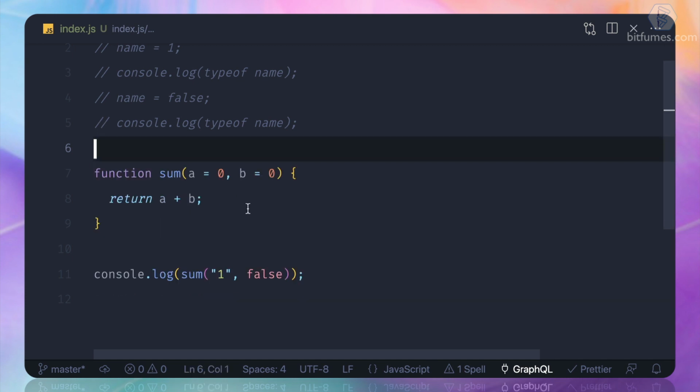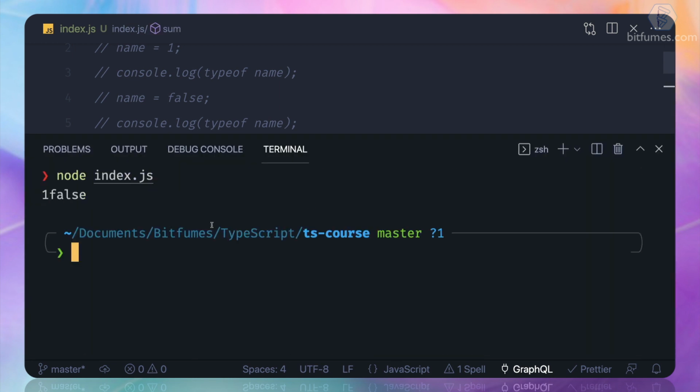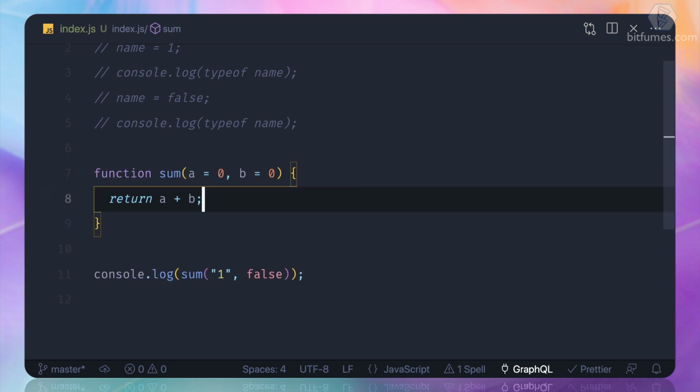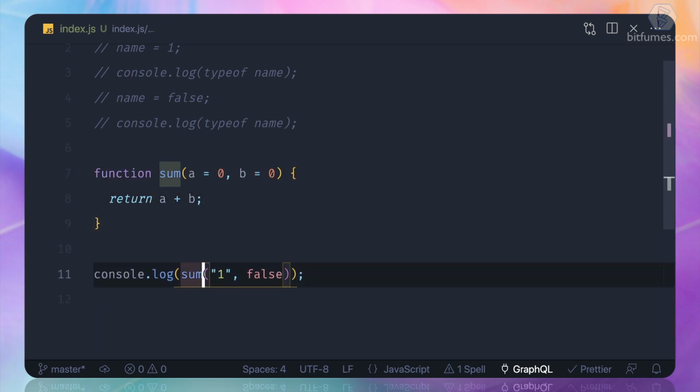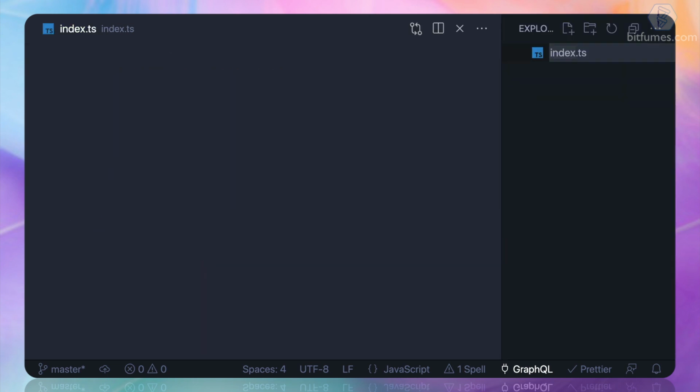Remove it from here, and now it's a number, number and returning number. So if I give it, oops, one more time, it's giving an error. So many errors, and we can solve this by turning this index.js file into a TS file.